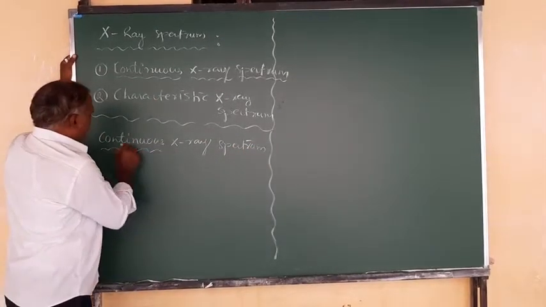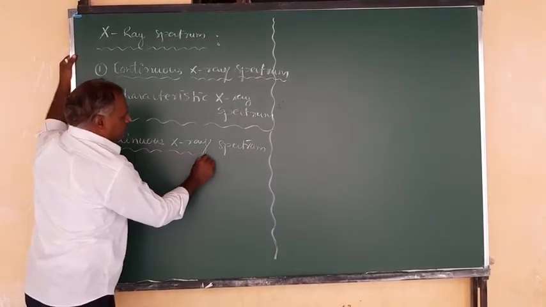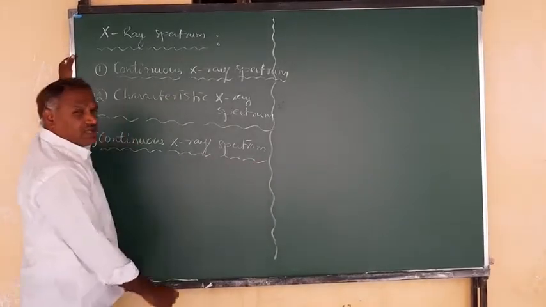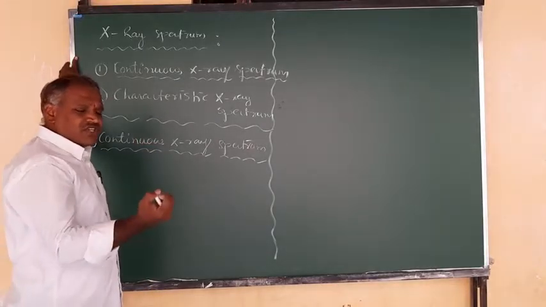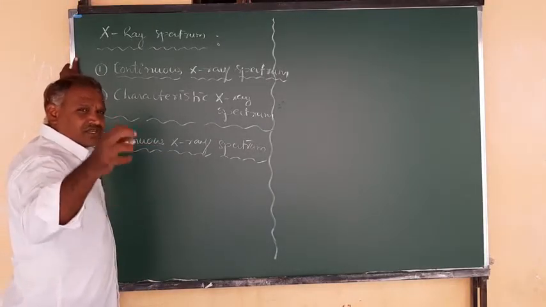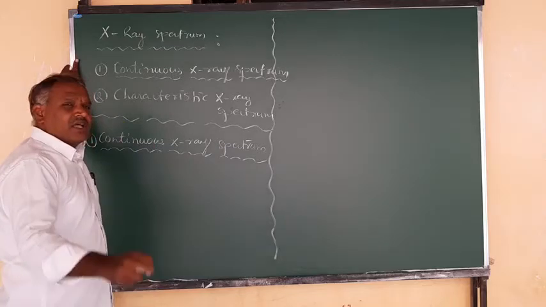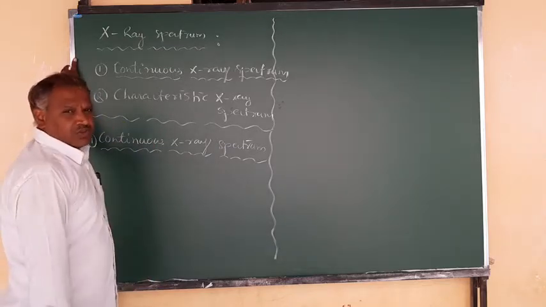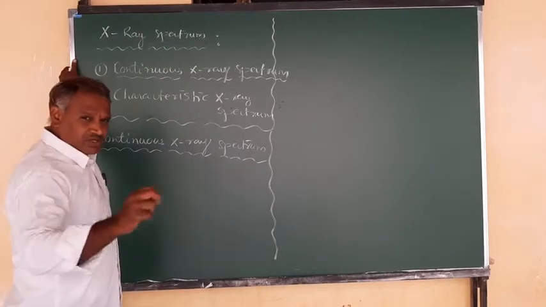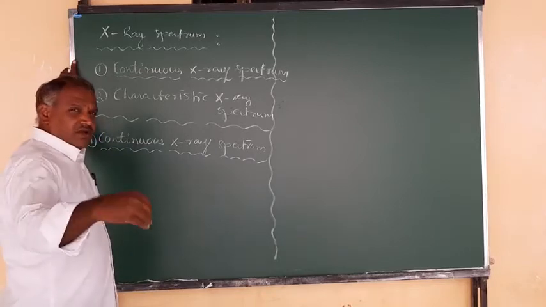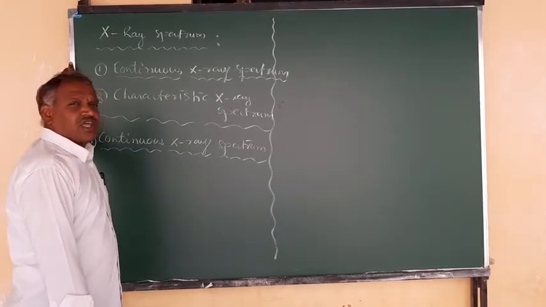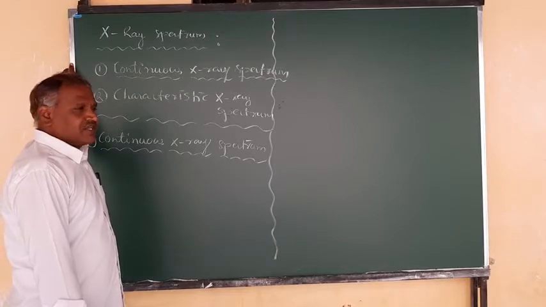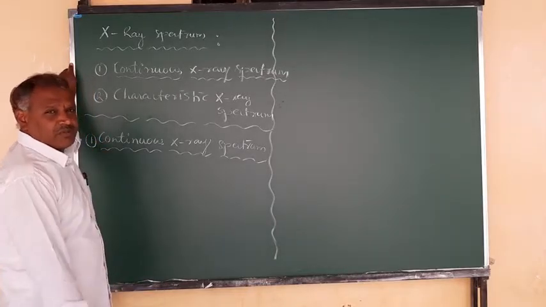The name itself says continuous. That means when you observe the radiations emitted, the energies or wavelengths present in the X-rays are continuous. When you draw a graph of intensity with respect to wavelength at different applied accelerating potentials, you observe a continuous spectrum.